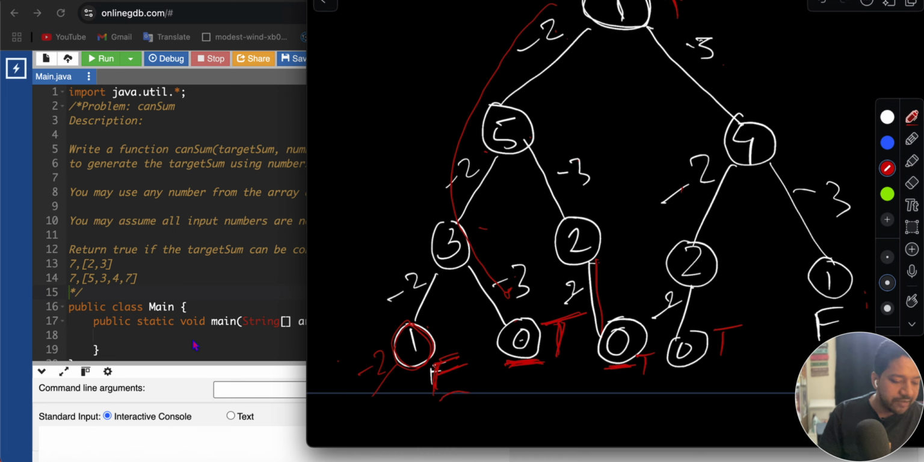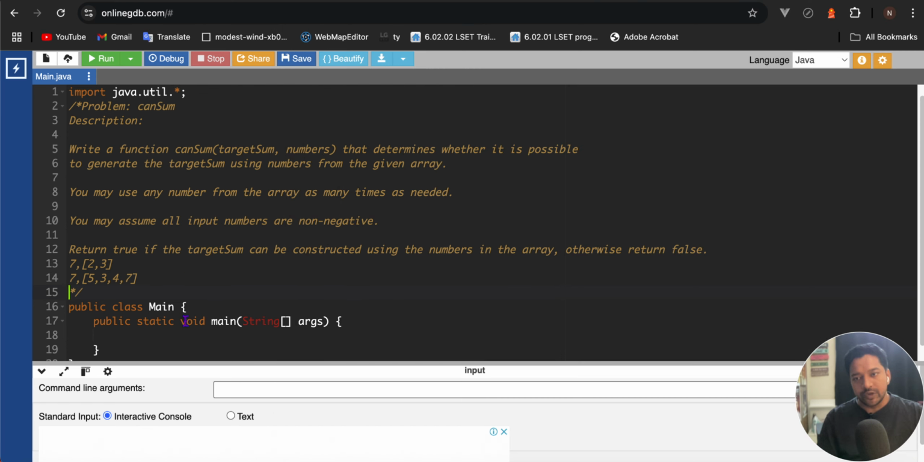So that will be our base case for our recursion. And in our recursion, what we are actually doing is, every step, we are subtracting elements from the array to generate a new target sum. So now we'll try to do these things in our code, and let's go to the code editor.